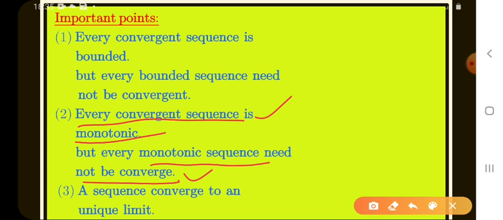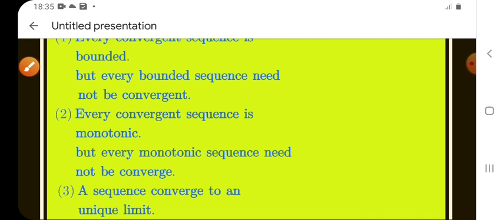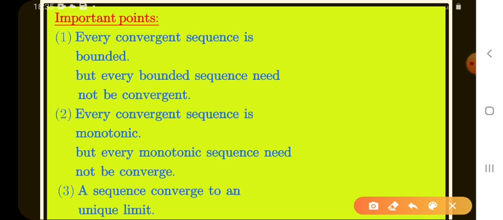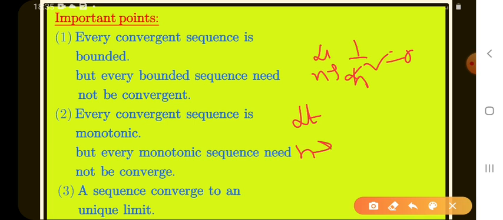The third point. A sequence converges to a unique limit. If a sequence converges, it has only a unique limit, meaning only one limit. What is the limit of 1 by n square? 0. What is the limit of minus 1 whole power n?